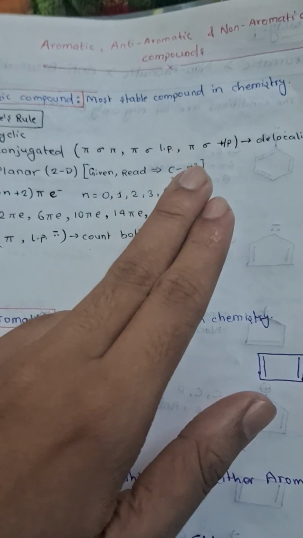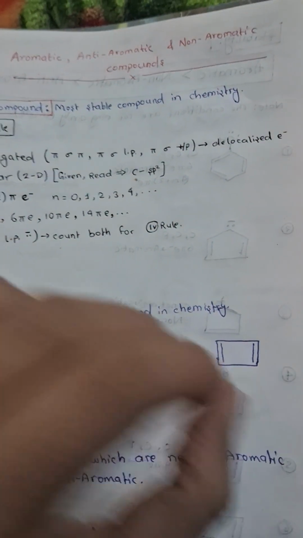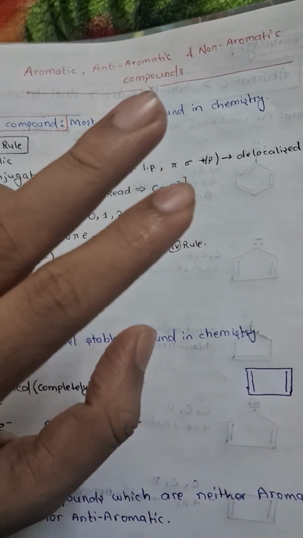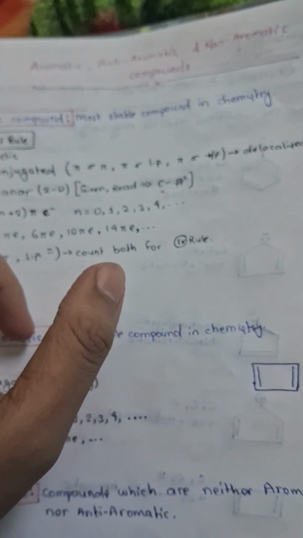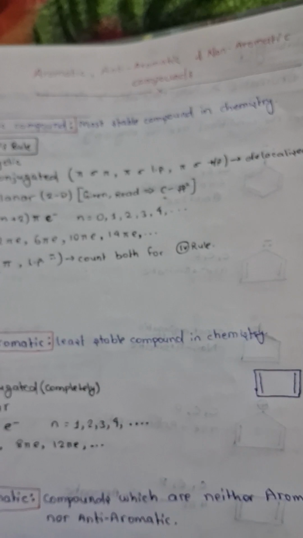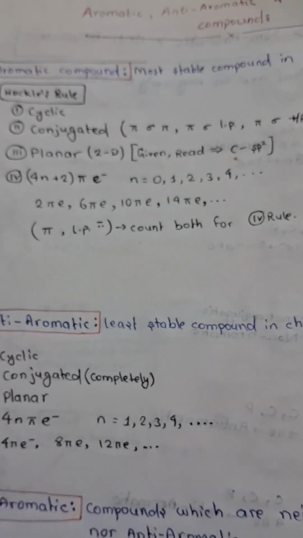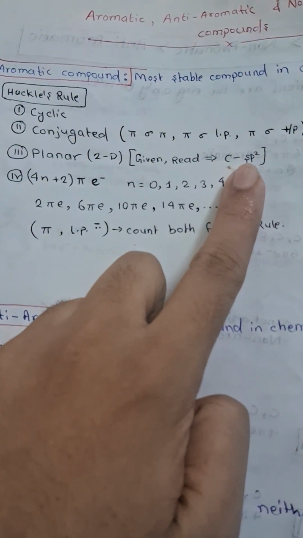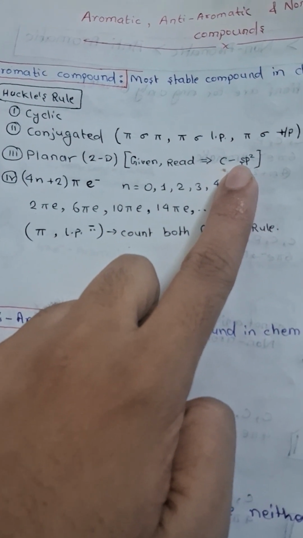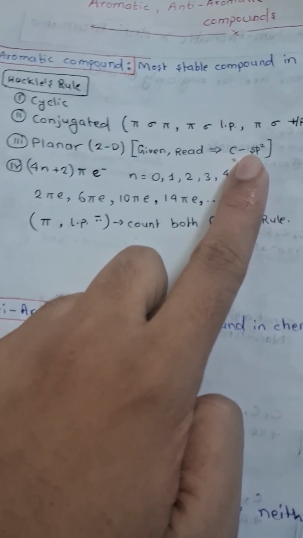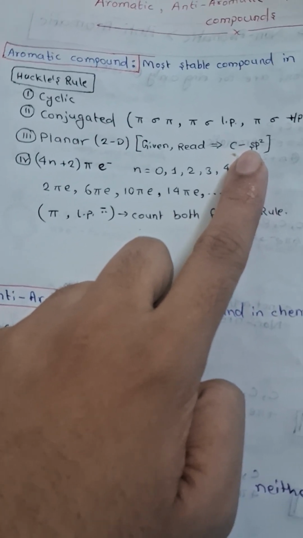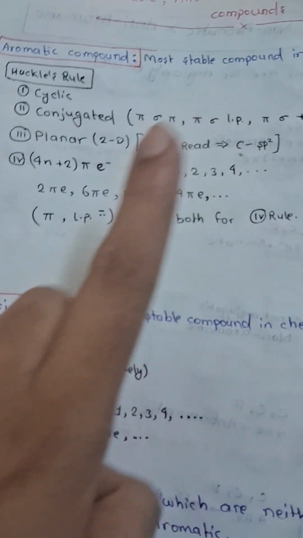If even one carbon atom in the ring is sp3 hybridized, then it is not planar, thus it cannot be aromatic. So you should check that each carbon in the ring is sp2 hybridized. This is very necessary to know.